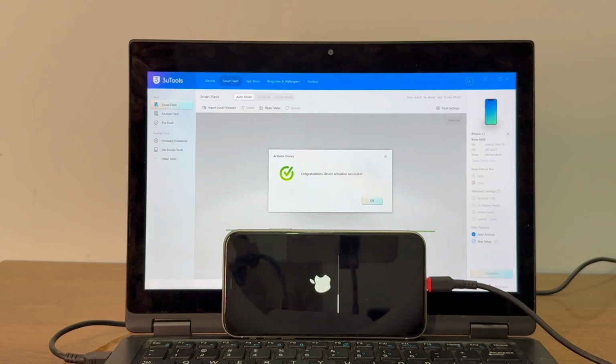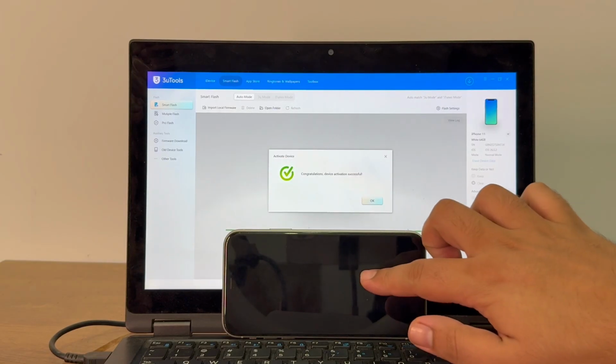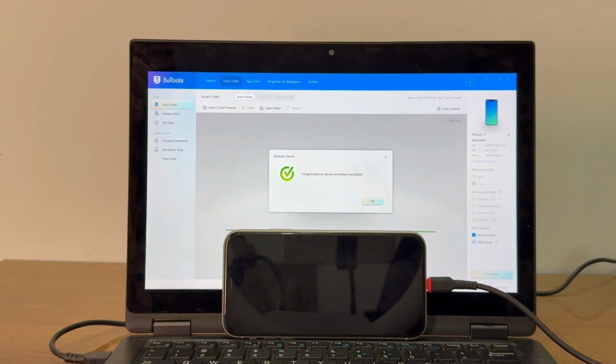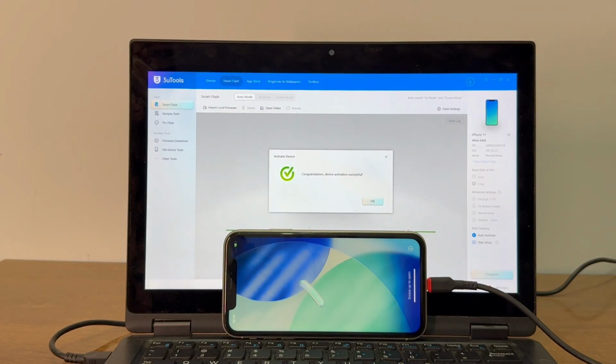Congratulations, device activation successful. You can see iPhone 11 white 64 and iOS 26.5.2 on the 3U tool. So our phone will be turned on in just a few seconds. And you have to follow these steps to activate this phone.